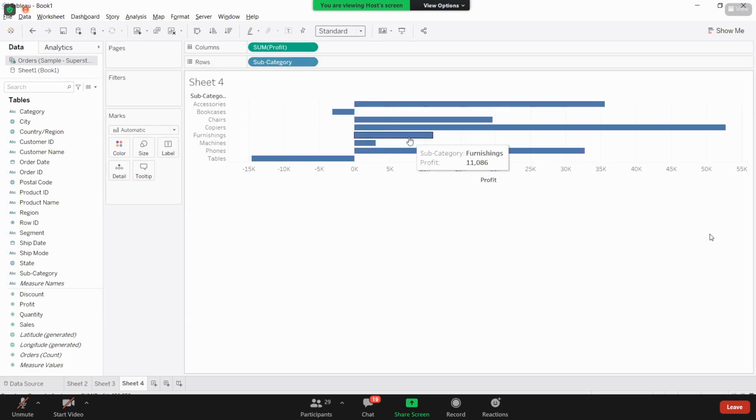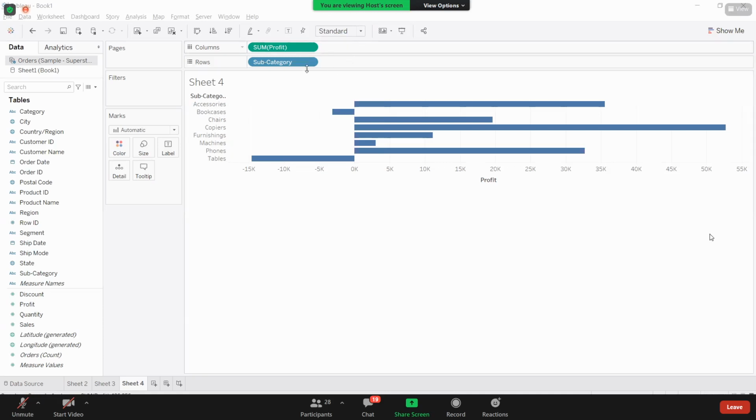What I mean by normal dimension is that it does not have time series data. When you have time series data, Tableau has the intelligence to understand which is time series data and which is a normal dimension.